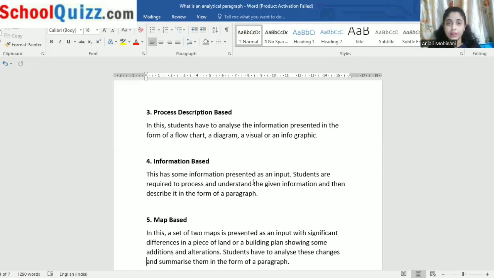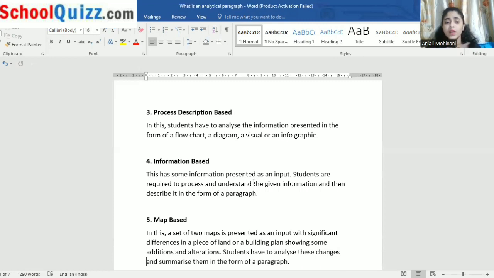I have also included this in the examples that I have given you. I have just told you that there is a graph of these many people and you have to write according to that. We will solve this in more detail when we are solving the examples. Till then, you have to see that we have been given a description, like a short summary of something, and we have to enlarge it for our analytical paragraph. I hope I'm clear till here. We have done three types till now. First is data based, second is problem and solution based, and third is process description based.